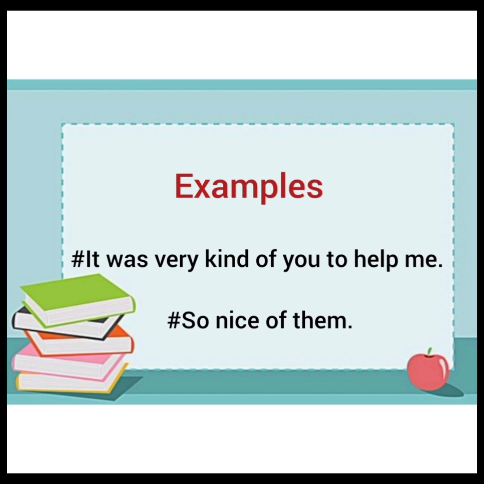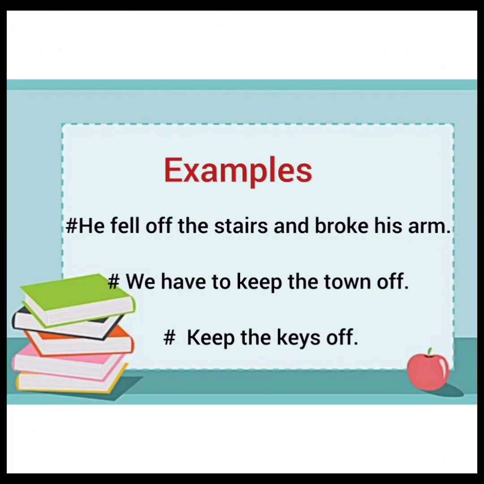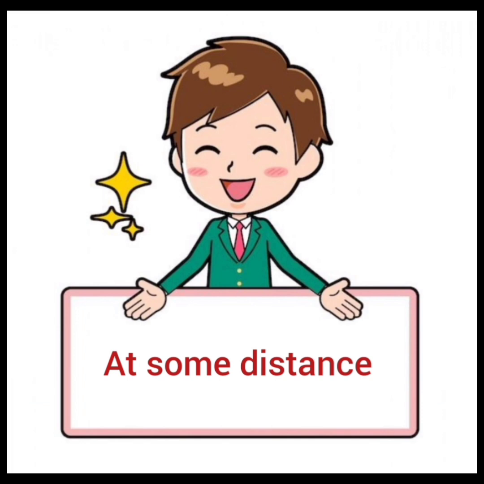Then the next topic is the use of off, O-double-F, in certain conditions. And the first condition is down or away from something. For example, he fell off the stairs and broke his arm. We have to keep the town off. Keep the keys off. Now here in these conditions we are using them for the condition of being down or away from something.